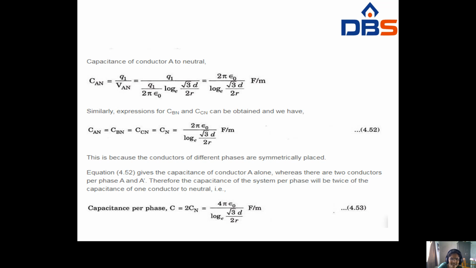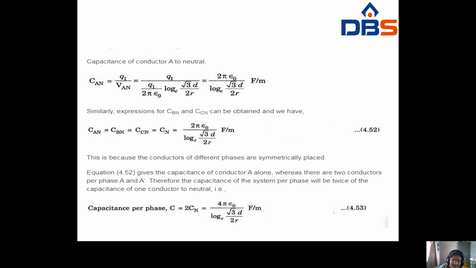Similarly, this expression is the same for conductor B and conductor C. So you have to write CAN = CBN = CCN = CN, that is equal to 2πε₀ / log e (√3 D/2r) Farad per meter. So this is for the conductors of different phases that are symmetrically spaced. Here the conductors are symmetrically spaced, that's why you use the same formula.